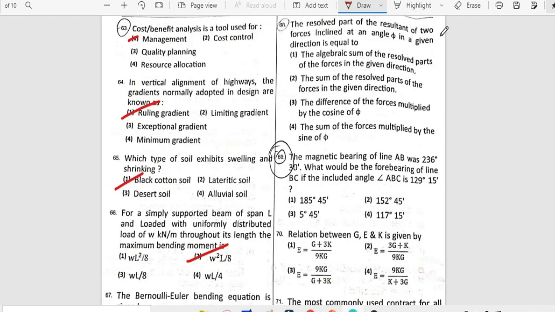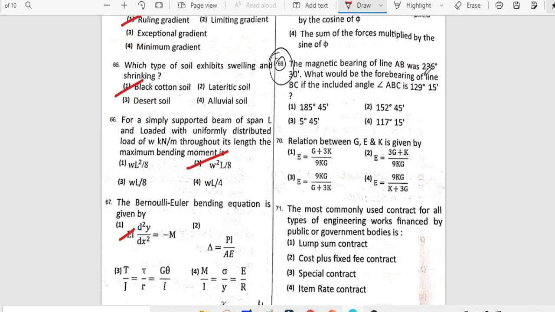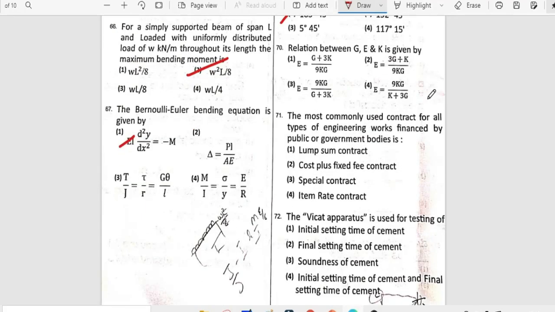The resolved part of the resultant of two forces inclined at an angle phi in a given direction is equal to option 1. The magnetic bearing of line AB was 236 degrees 30 minutes. What would be the forebearing of the line BC if the included angle ABC is 129 degree 15 minutes? So it is option 1. The relationship between EG and K is given by option 3.